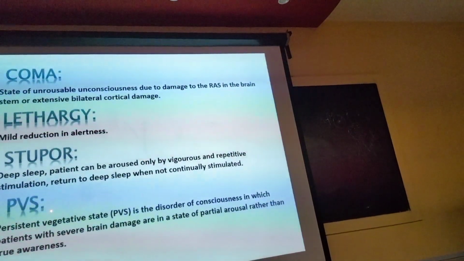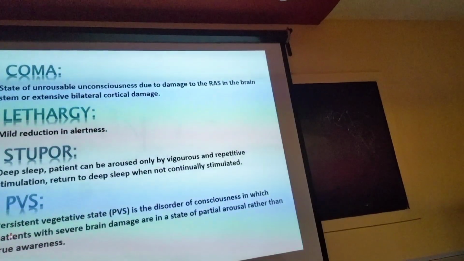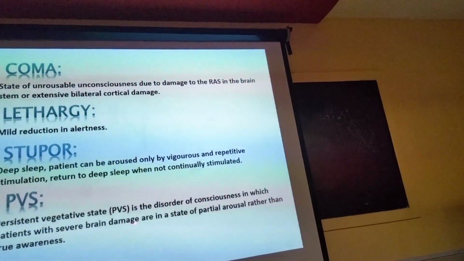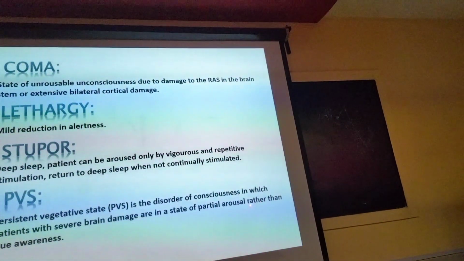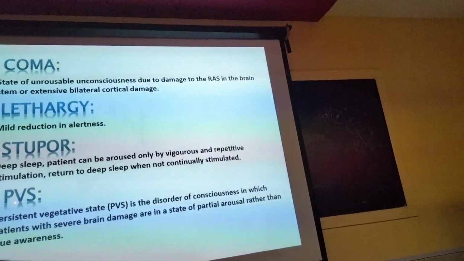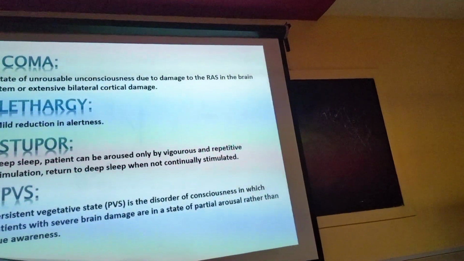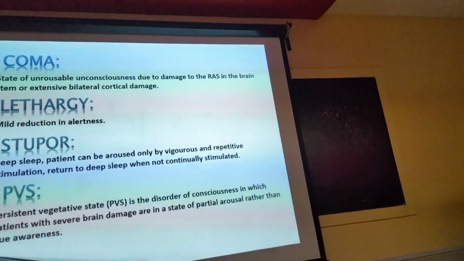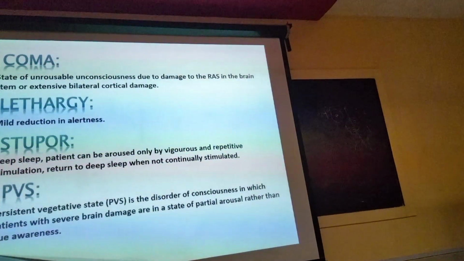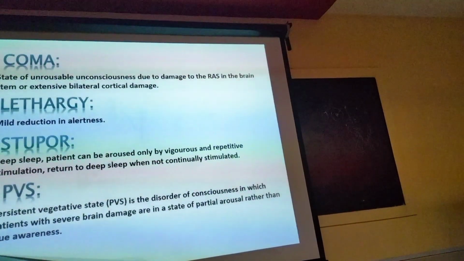And finally, persistent vegetative state is a disorder of consciousness in which a patient with severe brain damage is in a state of partial arousal rather than true awareness. So on the basis of the stages, the first is lethargic, second is stupor, third is persistent vegetative state, and finally coma.